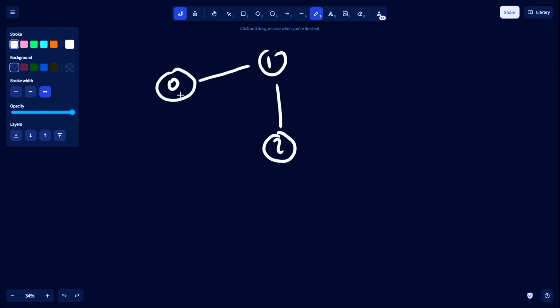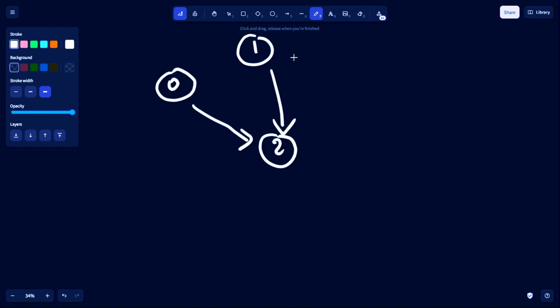But in the second test case, we had 0, we had 1, there was 2, and there was also 3. The in degree of 0 is 0. The in degree of 1 is 0. The in degree of 2 is 2, since there are two edges that come into this vertex. And the in degree of 3 is 1, there is only one edge. So we're looking for the champion, the one with in degree 0.